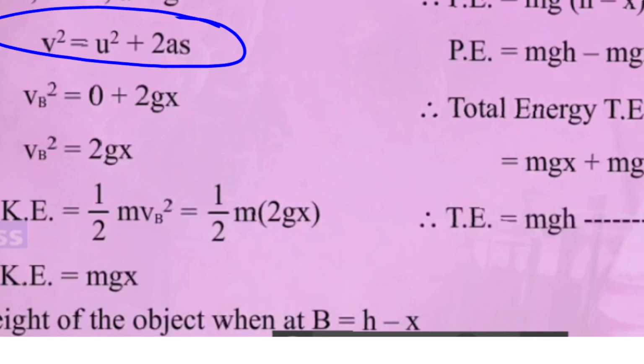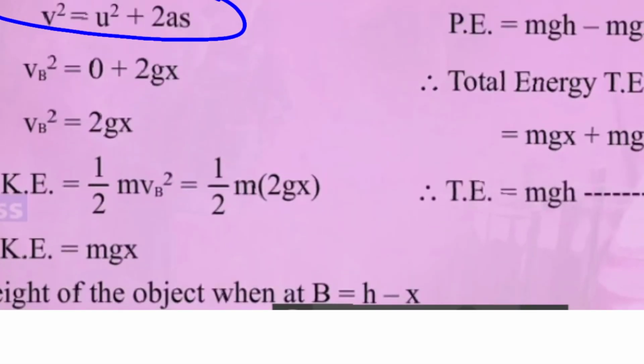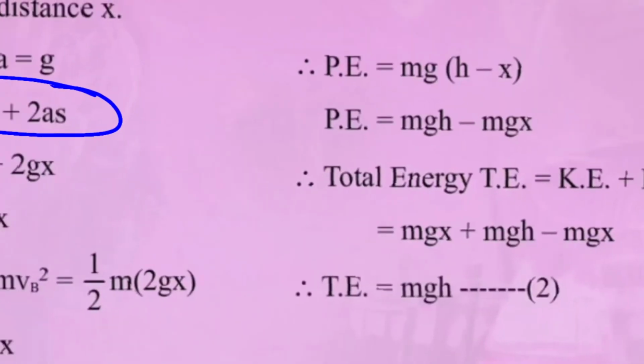Correct, so I am going to take height as h minus x in the formula of mgh. So my potential energy will be mg and in place of h, what is the height now? h minus x. Is it clear? So, my PE will be mgh minus mgx. I am opening the bracket, multiplying both by mg: mg into h and mg into x. So, mgh minus mgx. Now, let us find out the total energy.